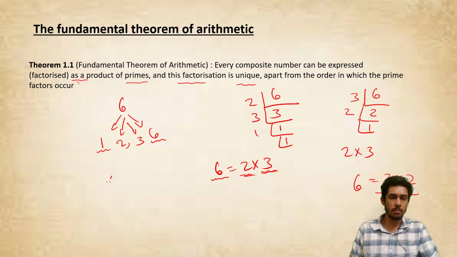Let us take one more example. Let us take 40. Now if I prime factorize 40, first what will I do? I'll divide by 2, that time this becomes 20. Then I'll divide 20 by 2, that time this becomes 10. I'll divide 10 also by 2, that time this becomes 5.